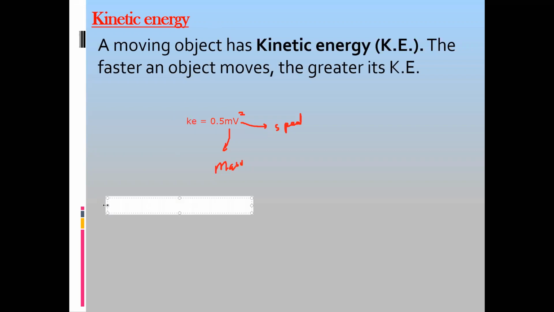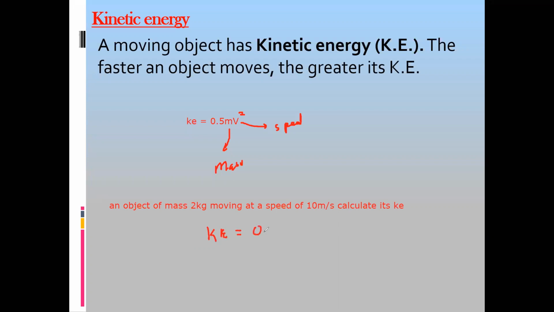So if I say an object of mass 2 kilogram moving at a speed of 10 meter per second, calculate its kinetic energy. So an object is there having a mass of 2 kilogram and it's moving with a speed of 10 meter per second. You need the kinetic energy. So how can you find the kinetic energy? The formula to calculate the kinetic energy is half mv square.